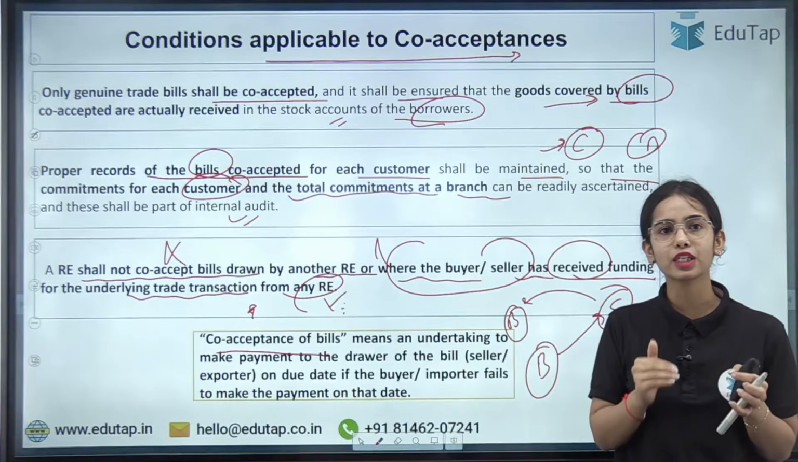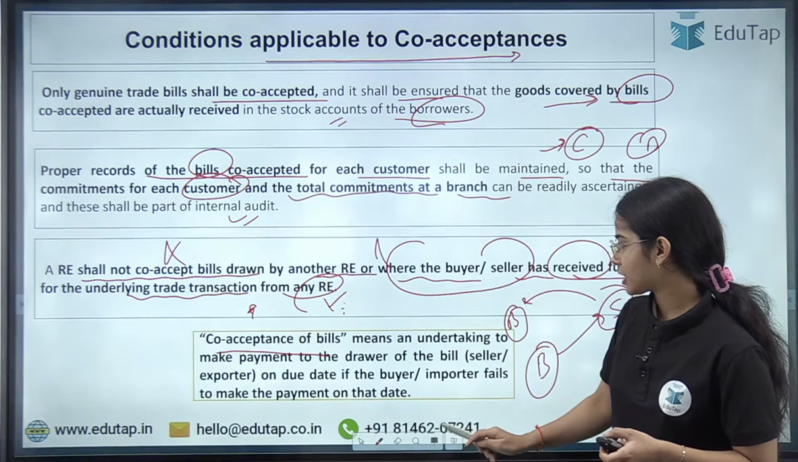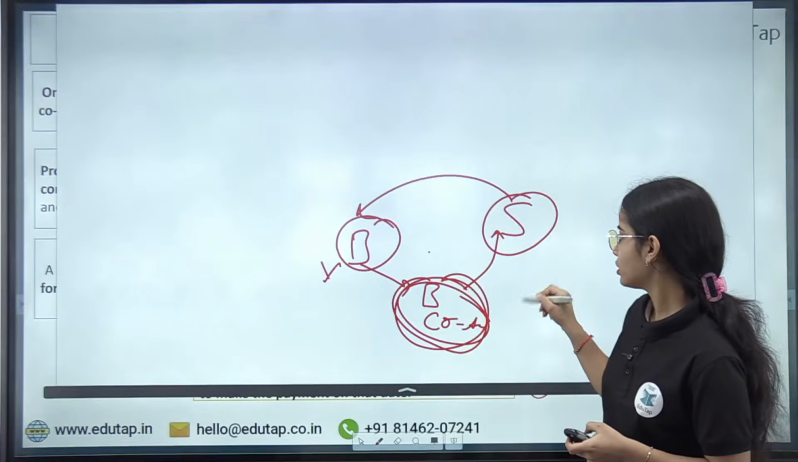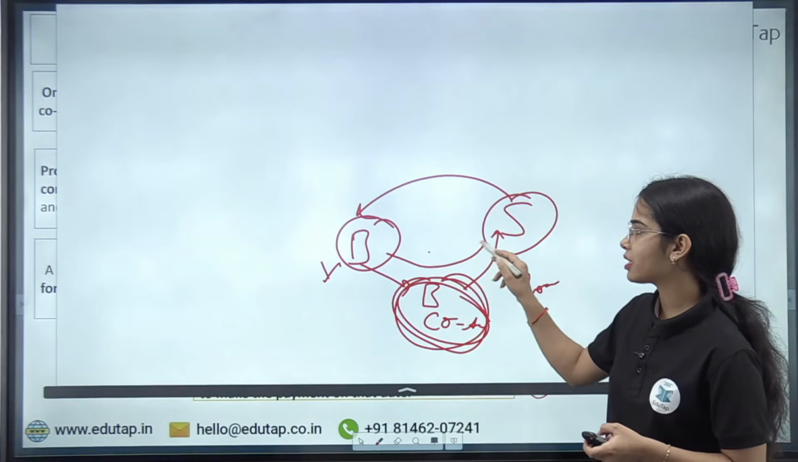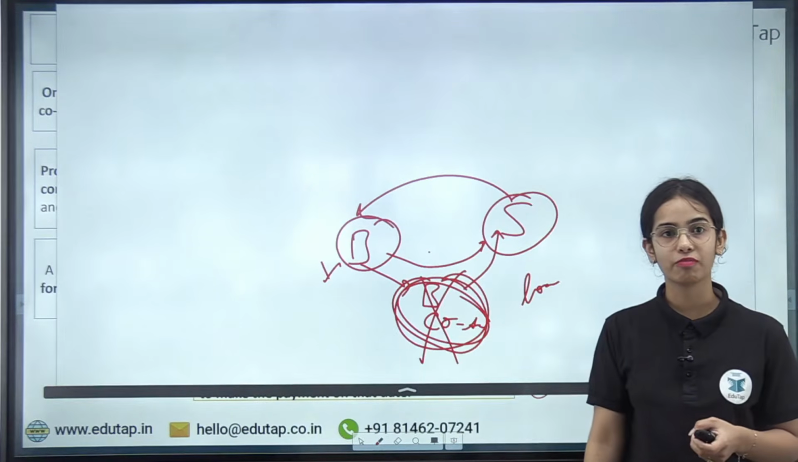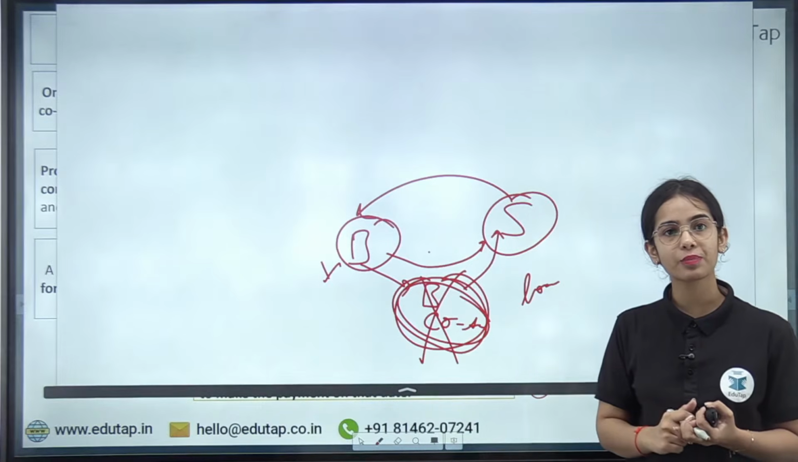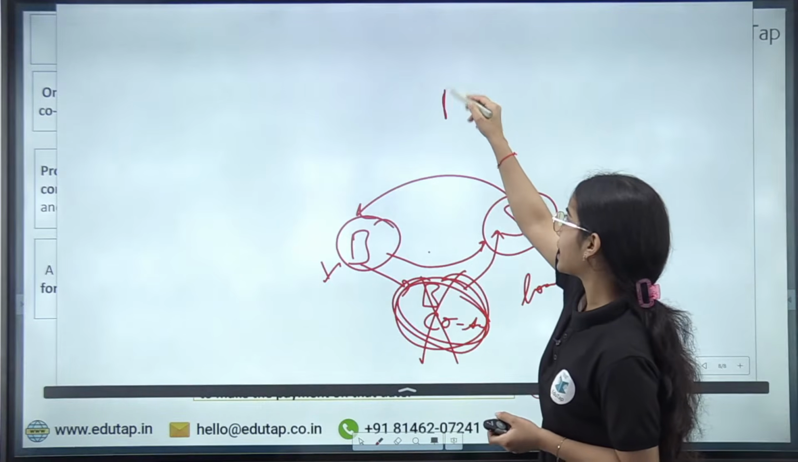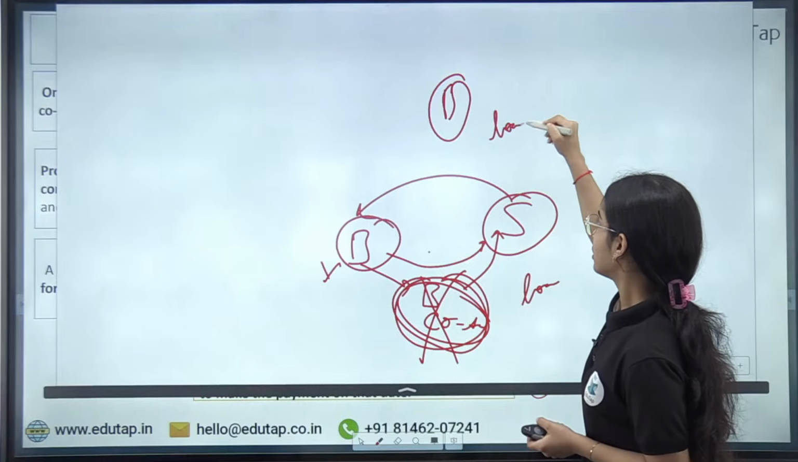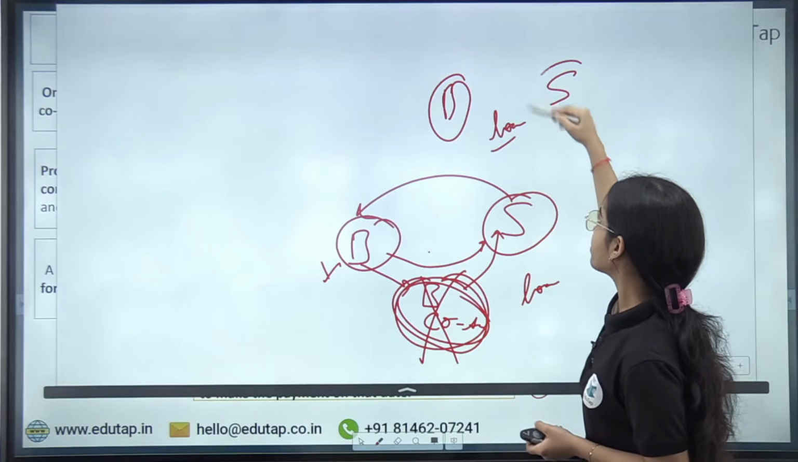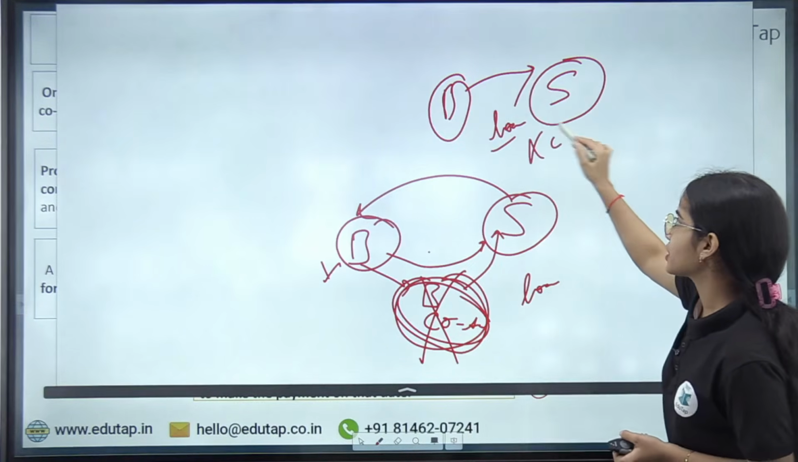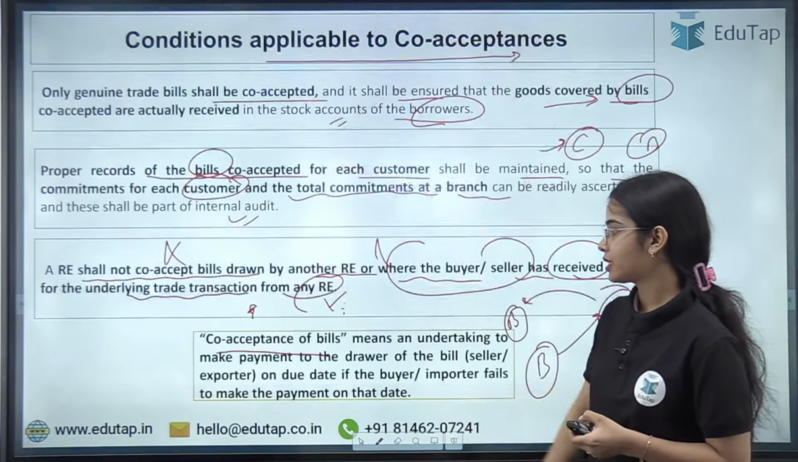If you have already taken the loan for your transaction, so make the payment. Now, why do you require the co-acceptance of bill? Then there should be no requirement of co-acceptance of bill. So basically, where the buyer has already taken the loan for the transaction, then no co-acceptance of bill is possible. Okay, this is the idea.